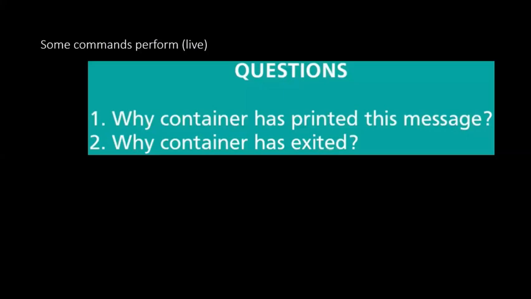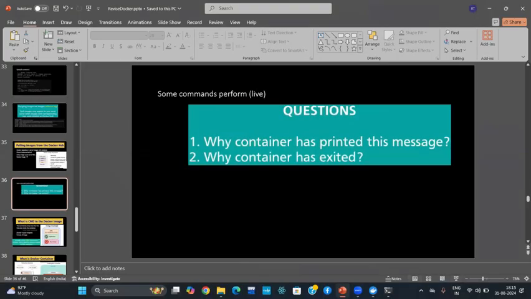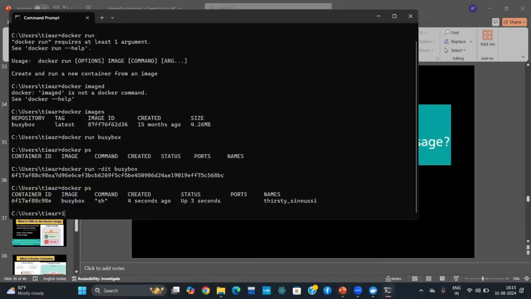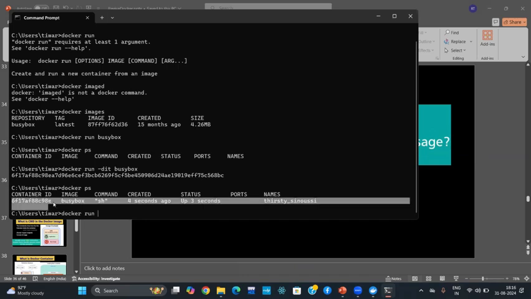Why the container printed this message? These are the steps. If you run some particular commands here, give me a second. Docker run image, a particular container is running.